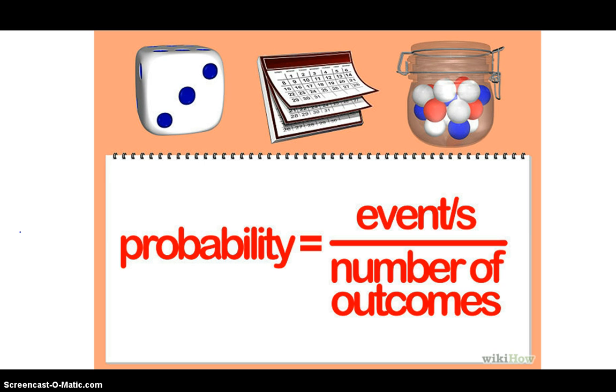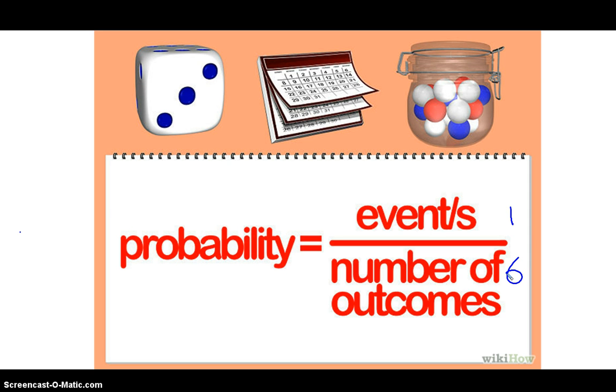Say if you flip a coin, what are the chances of getting a head? Well, the chance of getting a head would be 1. The number of possible outcomes is head or tail, so that would be 2. So the probability of getting a head is just 1 over 2. What if instead of a coin we had a die? If we're going to roll a 6-sided die, what are the chances of rolling a 3? Well, a 3 would be one event. There are 6 sides, so the probability of rolling a 3 would be 1/6.